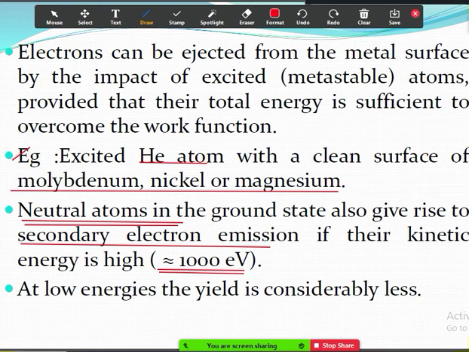If a neutral atom has sufficient kinetic energy, nearly 1000 electron volts, and collides with the cathode, it may cause liberation of an electron. And at low energies, the yield is considerably less. So if the energy is less, then there won't be any liberation of electrons.